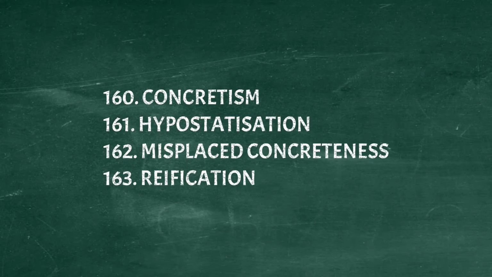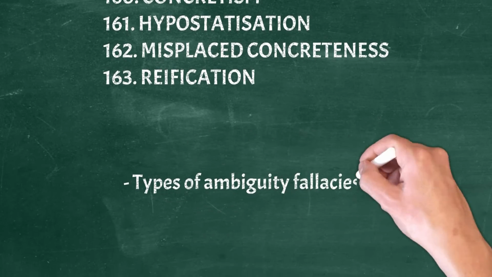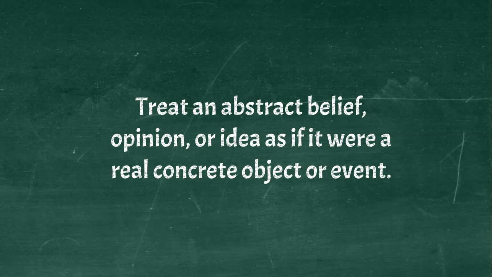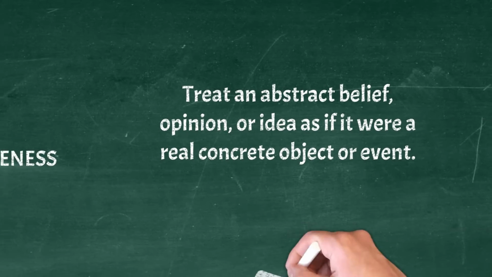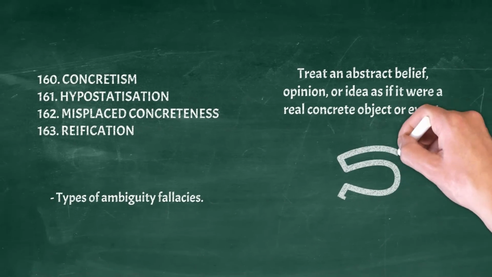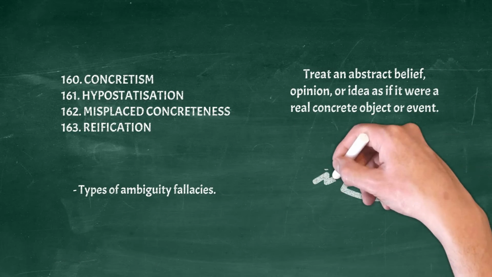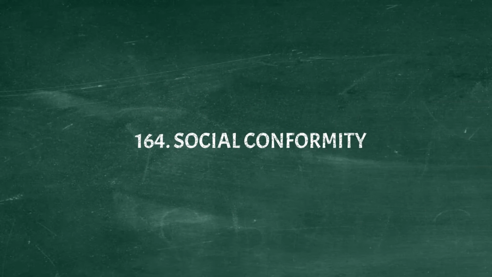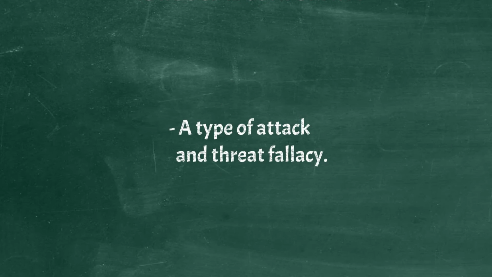Concretism, hypostatization, misplaced concreteness, reification. Types of ambiguity fallacies. Treat an abstract belief, opinion, or idea as if it were a real concrete object or event. Example: in magnets, different poles stick together, but similar poles dislike each other. While this may describe how magnets seem to act, they do not hold emotions like love or dislike the way we do. Social conformity. A type of attack and threat fallacy.